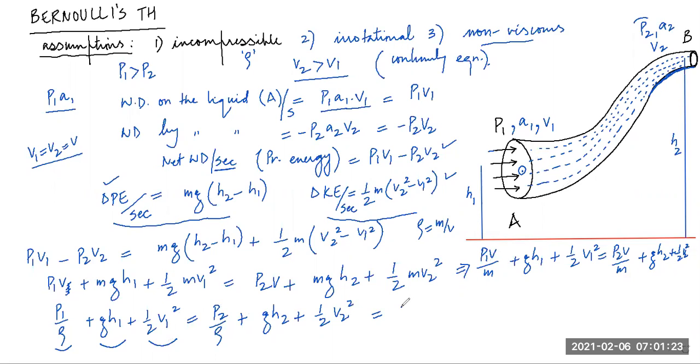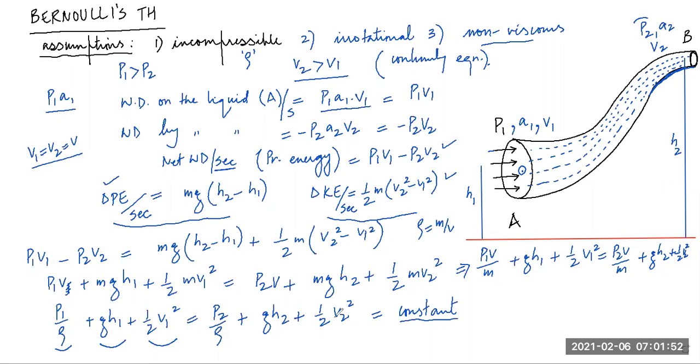So that means this is a constant. See, these P1 by rho, g h1, half v1 square are the components of energies because of pressure, potential, and velocity. So you see, P1 by rho and P2 by rho can be different. g h1, g h2 obviously are different because h2 is greater than h1.